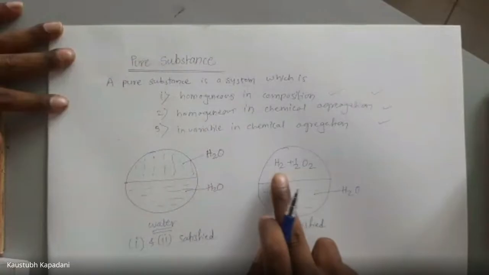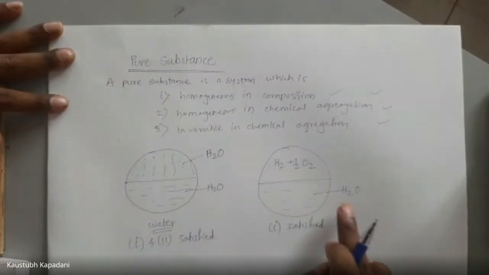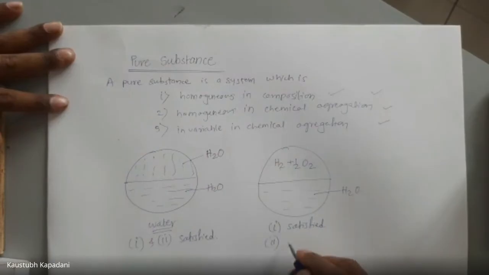Chemical composition is the same, H2O and H2O, but chemical aggregation is not there. So the second condition is not satisfied, right?